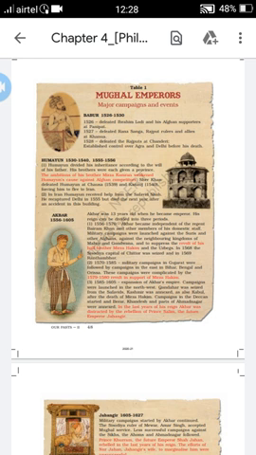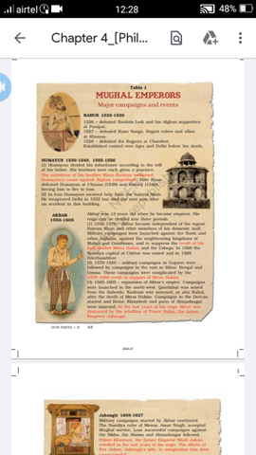Humayun successfully got back his throne of Delhi, and everything he had lost, that empire, he took back. But unfortunately, because of illness, he passed away in 1556.